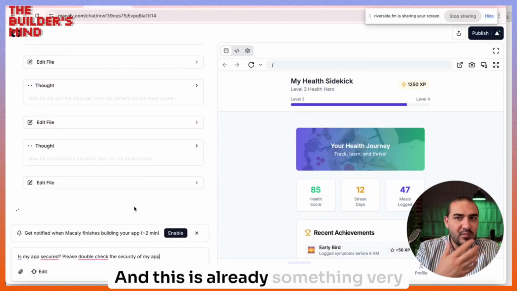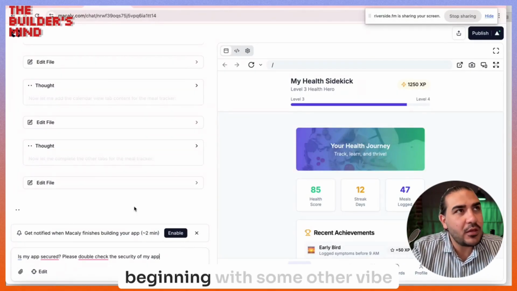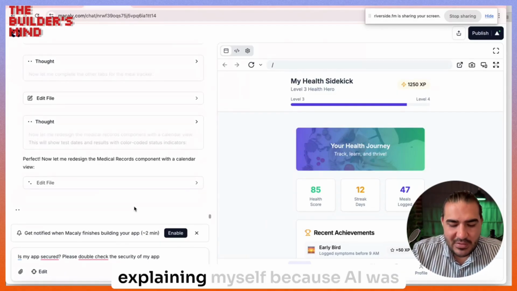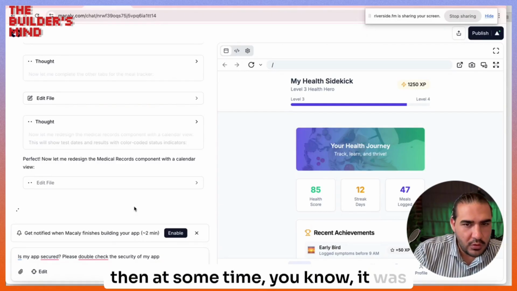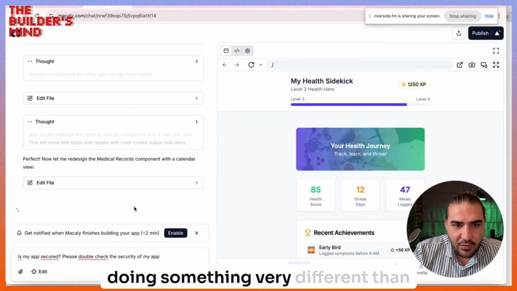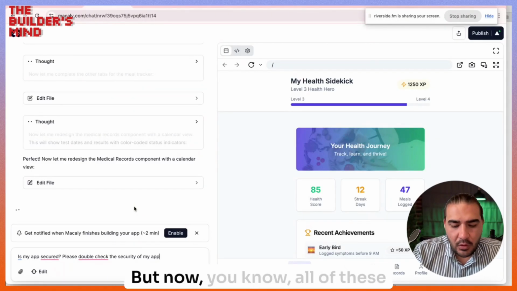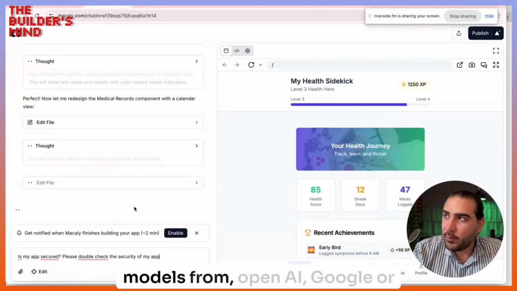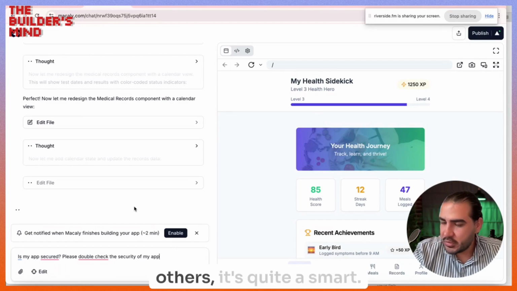and this is already something very good, because in the beginning with some other vibe coding tools, I had the issue of explaining myself because AI was confused, and then at some time, it was doing something very different than what I wanted. But now, all these tools are super smart because the models that they use, the foundation models from OpenAI, Google, or others, are quite smart.